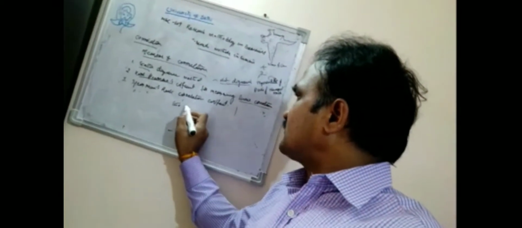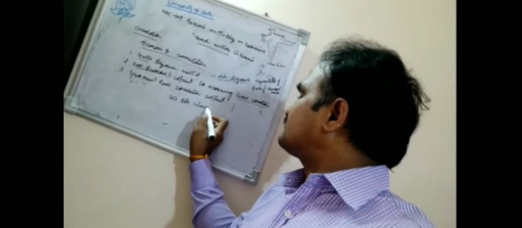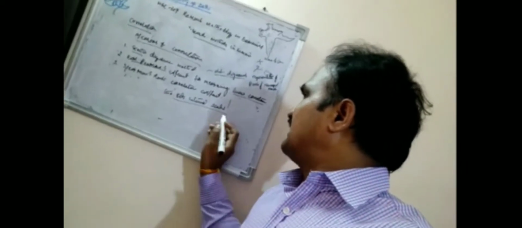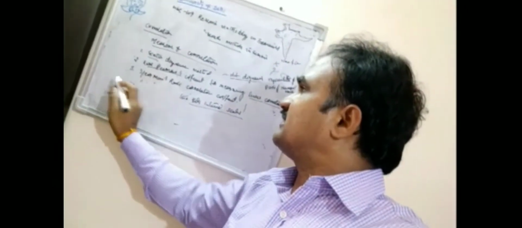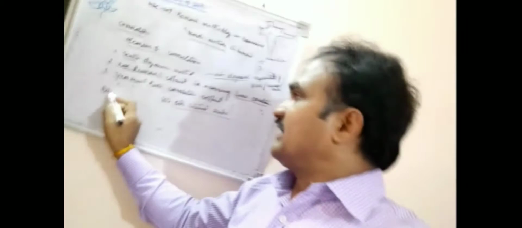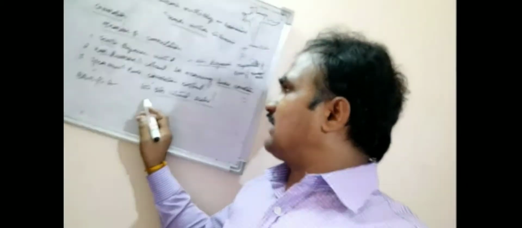Two sets of interval scales. What is the Karl Pearson coefficient of correlation? It suggests the relationship between two variables measured on interval scales.